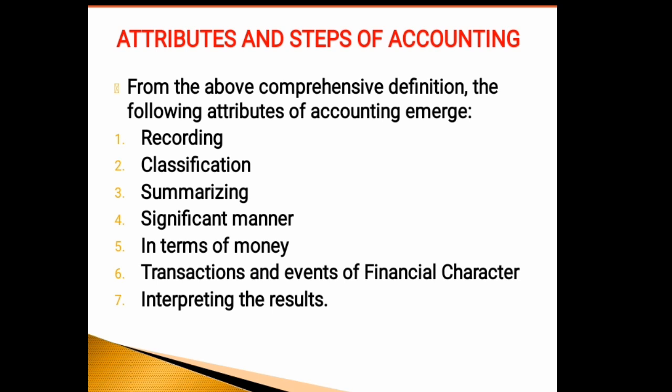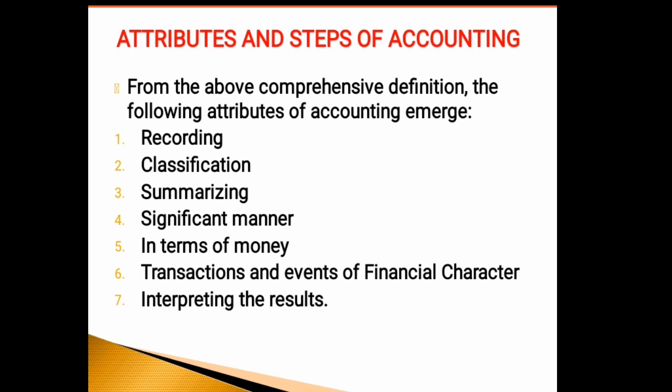In this, significant manner refers to the requirements of the business firm, which have to be incorporated at every process of accounting. And the fifth attribute is in terms of money. As we know, money is the medium of exchange and is considered the medium through which all the business transactions are expressed and recorded. All the business transactions are recorded as per their money value. And we know money measurement is considered as the basis for accounting.